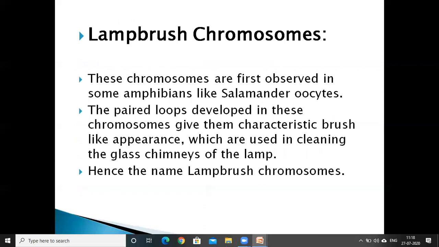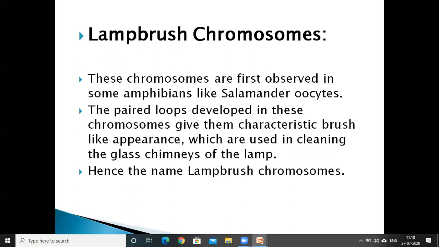First we discuss the lampbrush chromosomes. These were first observed in some amphibians, for example salamander oocytes. Later these chromosomes were observed in the oocytes of many vertebrates and invertebrates. They are also observed in plants, in Acetabularia, in which the nucleus is enlarged.